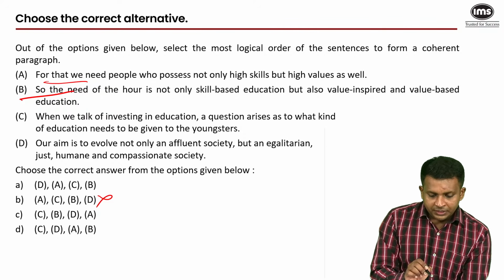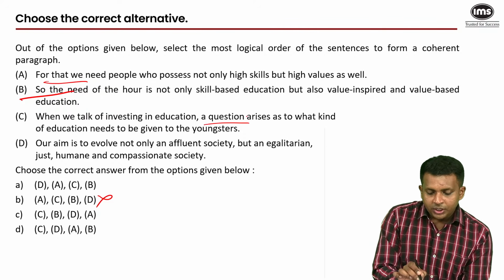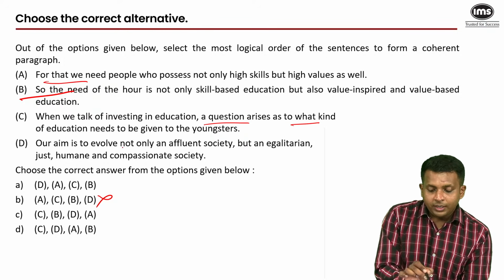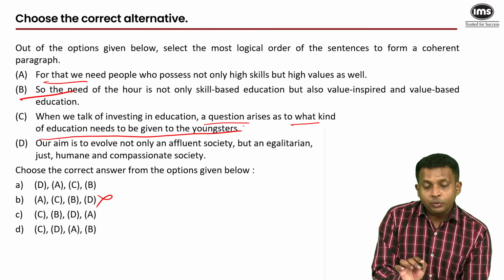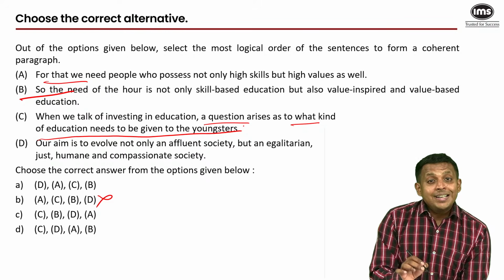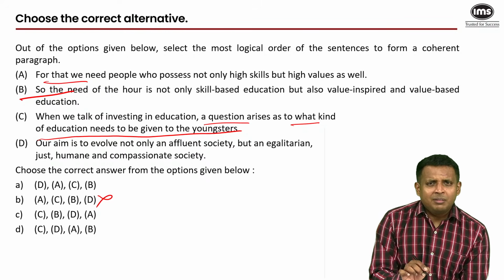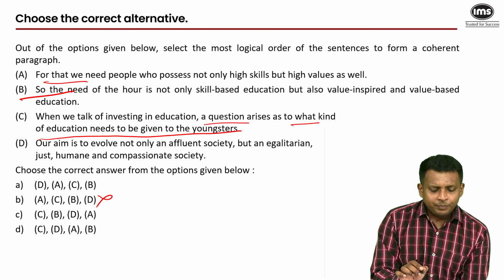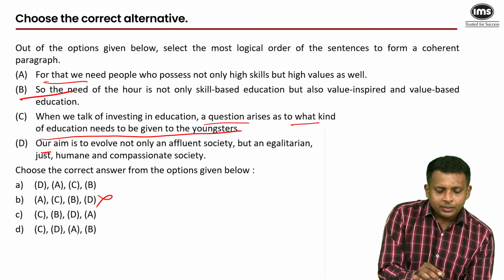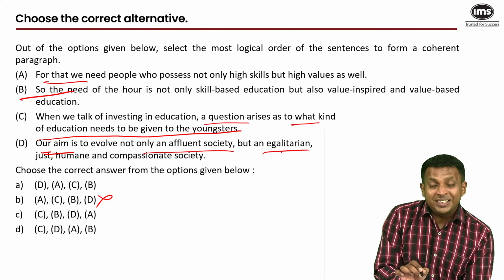When we talk of investing in education, a question arises as to what kind of education needs to be given to the youngsters. Why did this question arise? Because we have a vision, we have a plan. Our aim is to evolve not only an affluent society but also an egalitarian.